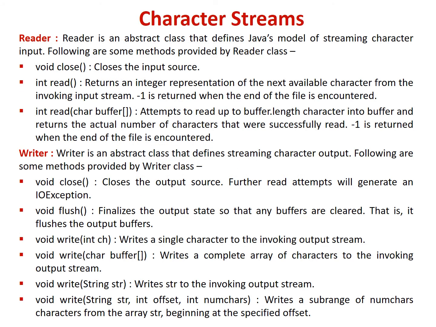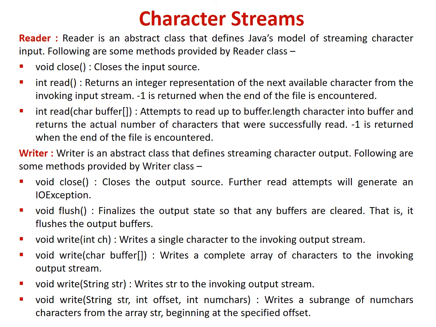Now we will see the character streams. The first is the reader. Reader is an abstract class that defines Java's model of streaming character input. Following are some methods provided by the Reader class. The first one is close, which will close the input source. Next, read without any parameter. This returns an integer representation of the next available character from the invoking input stream. -1 is returned when the end of the file is encountered.